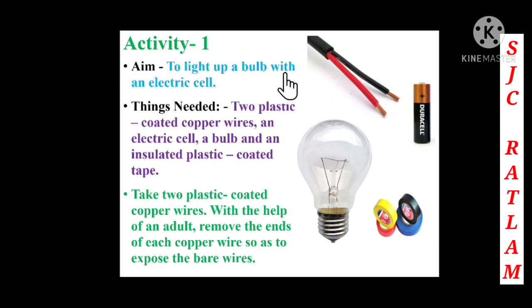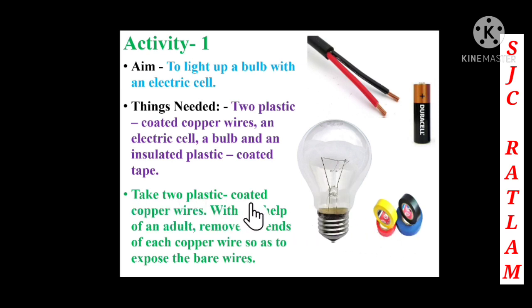Aim: to light up a bulb with an electric cell. So we have to light up a bulb with an electric cell. The things that we need, children, are 2 plastic coated copper wires. These are the plastic coated copper wires. Then we need an electric cell, an electric bulb and an insulating plastic coated tape.